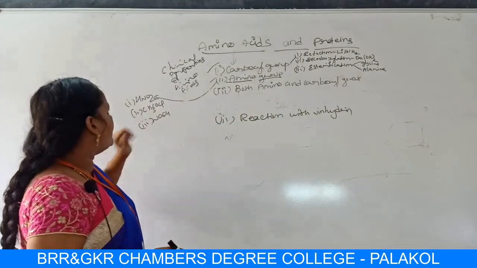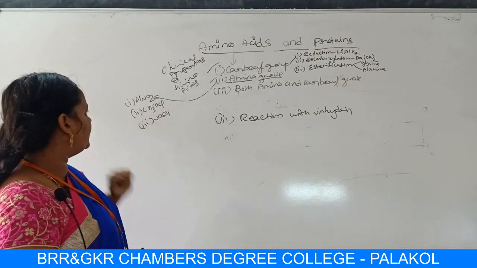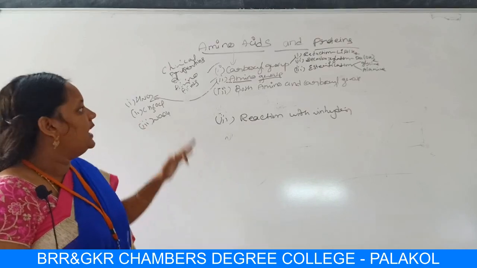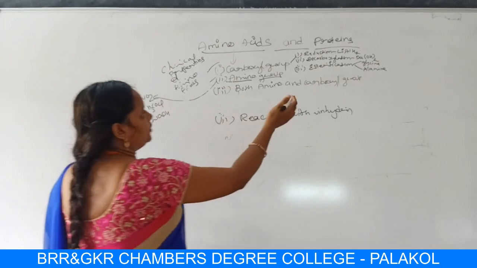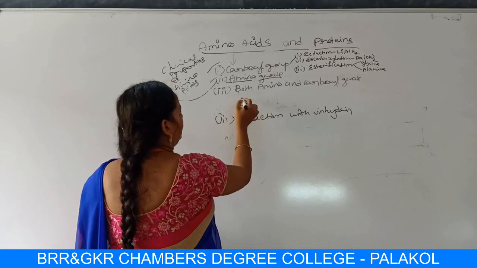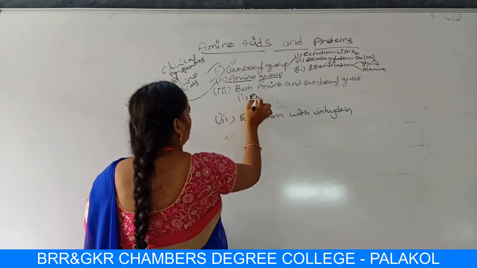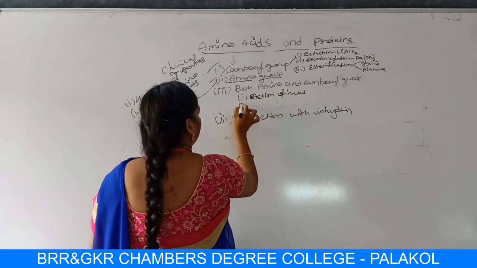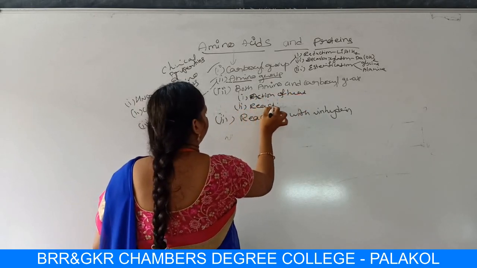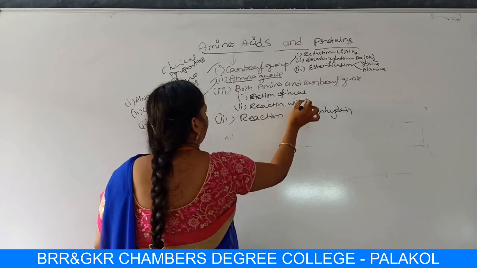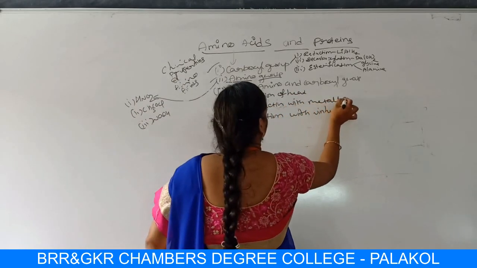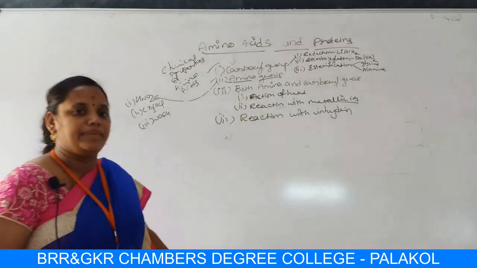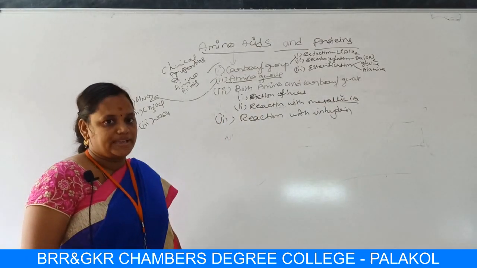Reactions due to the amino group are reaction with nitrous acid, acetyl chloride, and sodium hydroxide. And finally, reactions due to both amino and carboxyl groups are action of heat and the second one, reaction with metallic ions.